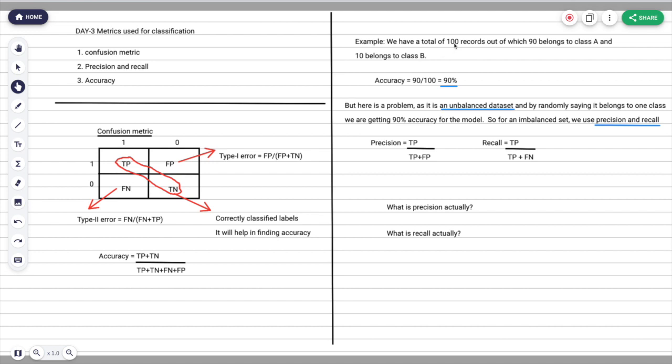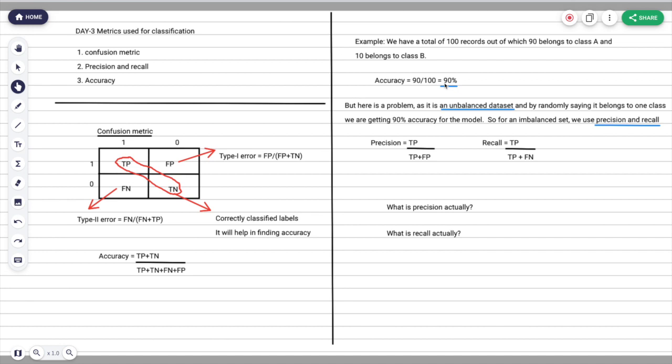Out of 100 we say all 100 belong to class A, so 90 are truly classified. So 90 divided by 100, 90% is the accuracy. At first sight it will look like we are predicting very correctly.